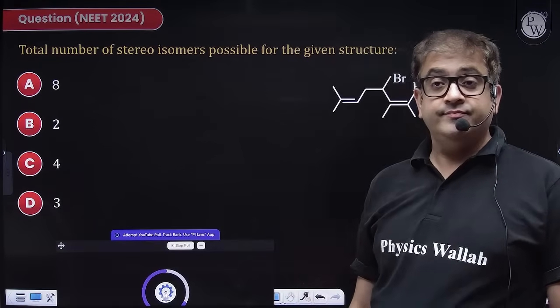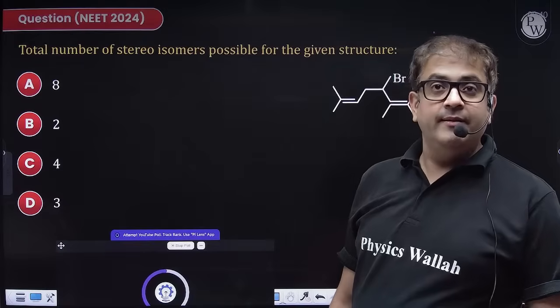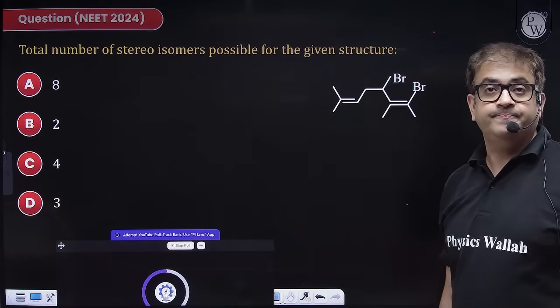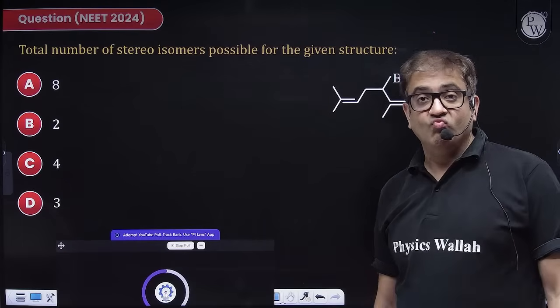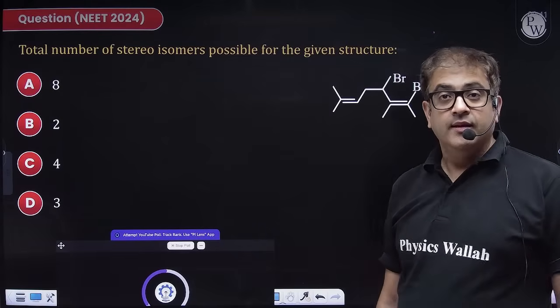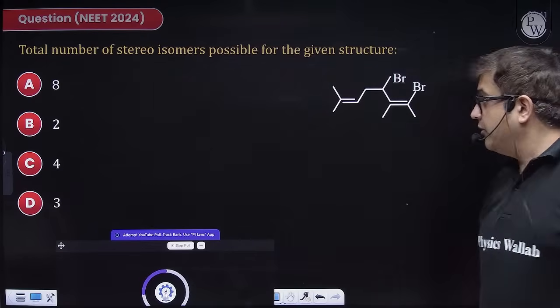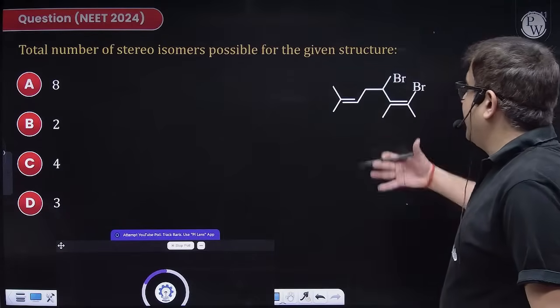Yes. People are right. Moving to the next one, guys. Total number of stereoisomers possible for the given structure.